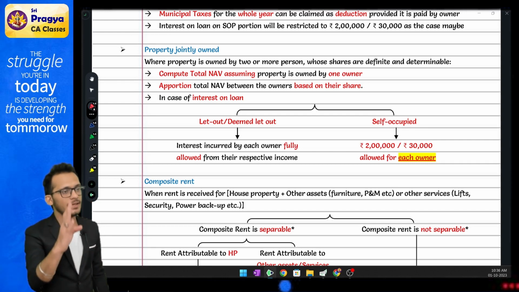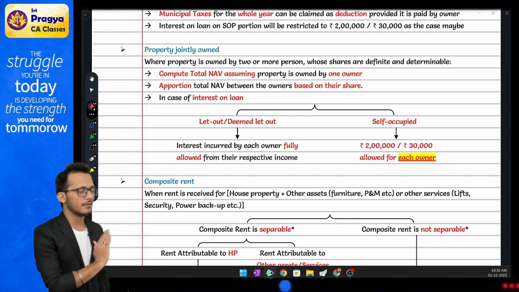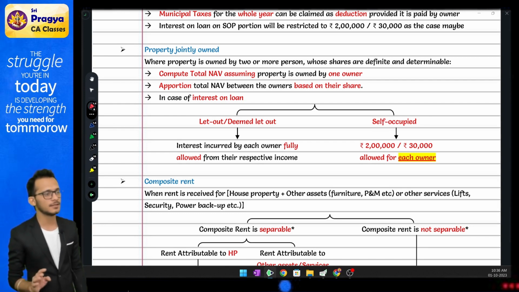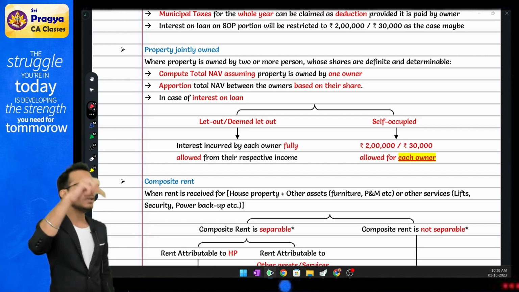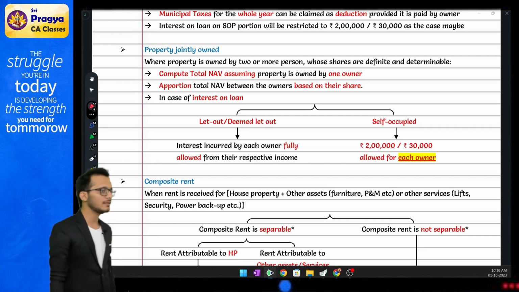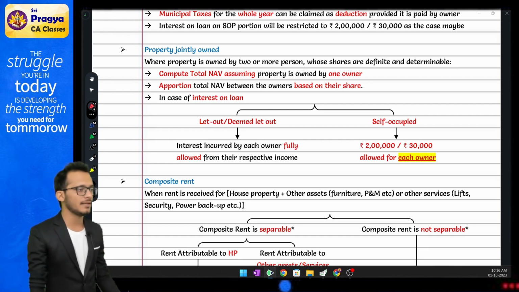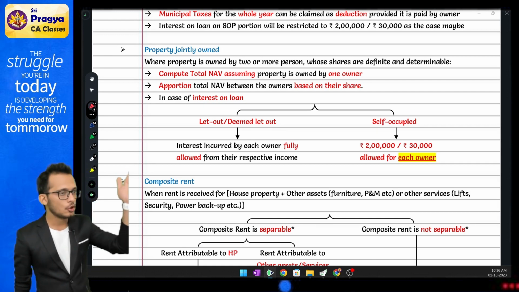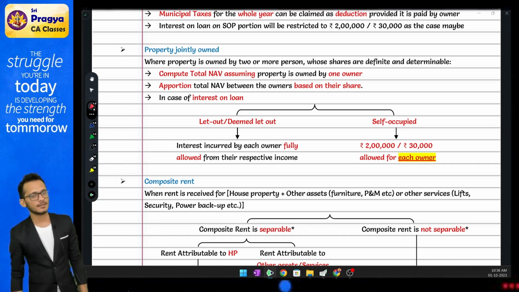The moment the house is ready in one financial year, the whole of that financial year will not be considered as pre-construction period. In simple words, from the date on which you took the loan till the last day of the preceding previous year. Assuming your house got completed in 22-23, you will take the loan up to 31st March 22. That will become your pre-construction period.